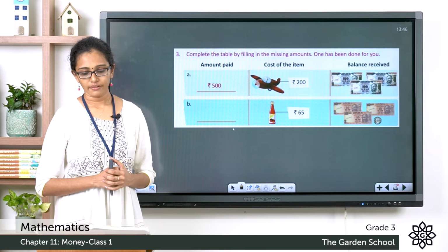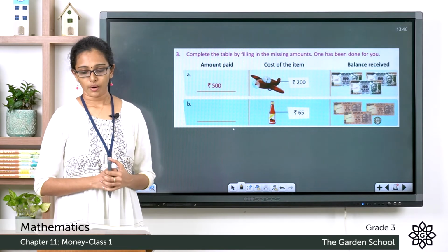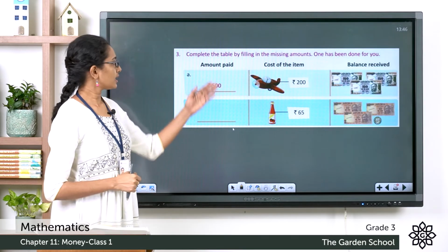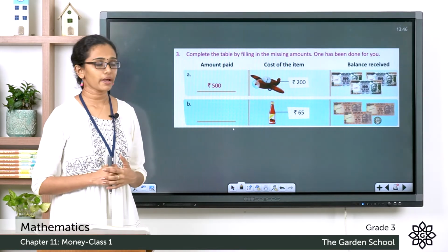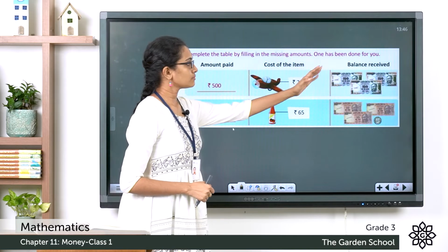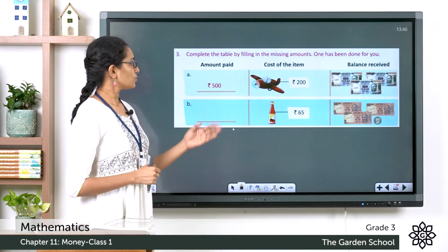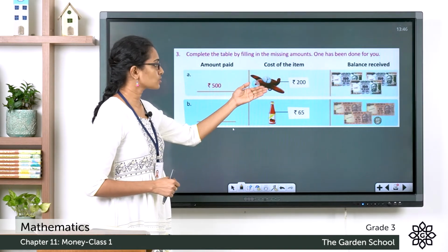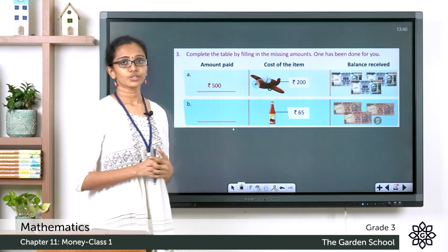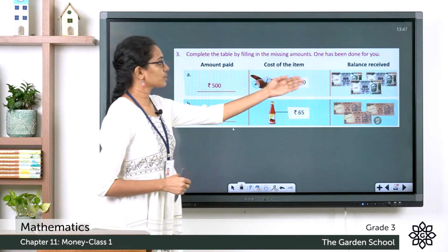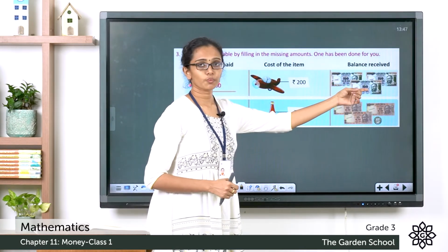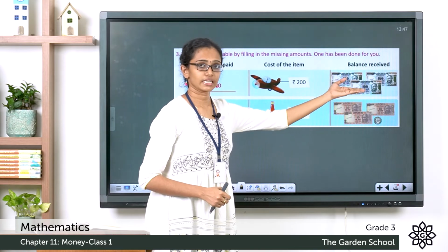Complete the table by filling in the missing amounts. One has been done for you. And the first one, question A. Here in this column you can see the amount paid. This is the cost of the item and the balance received. So here the first one, the amount paid is rupees 500 and the actual cost of the item was rupees 200. And what is the balance received? The balance received is, see, 3 100 rupee notes. 3 into 100 equals 300.